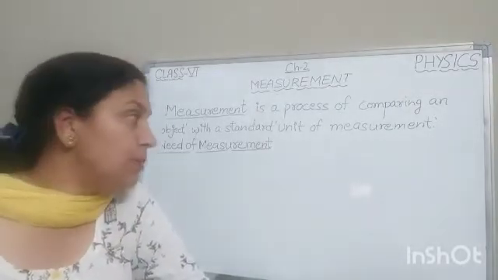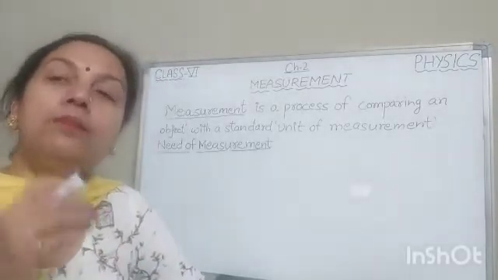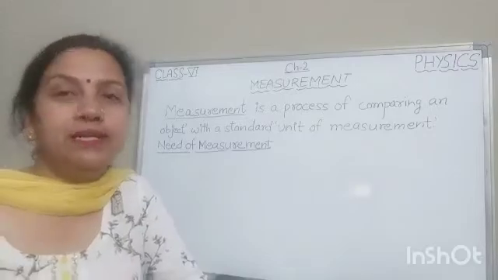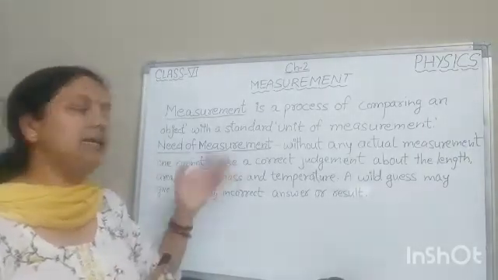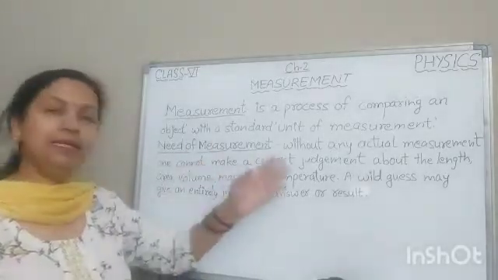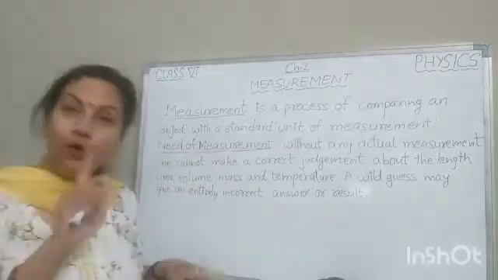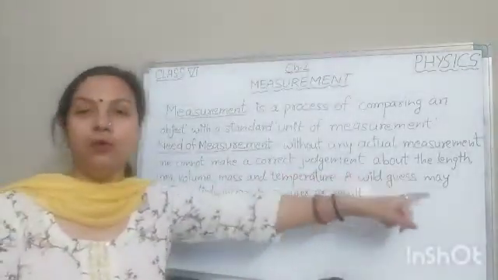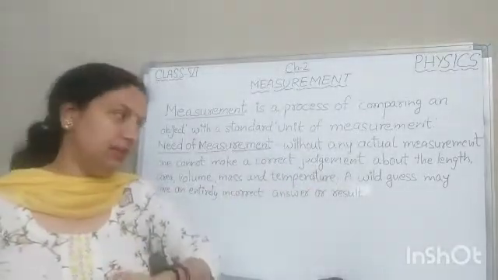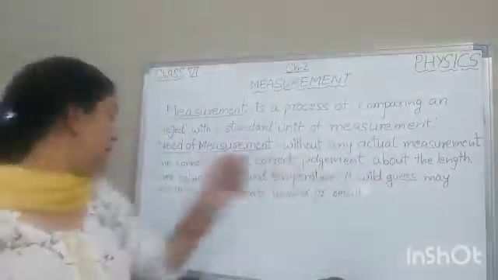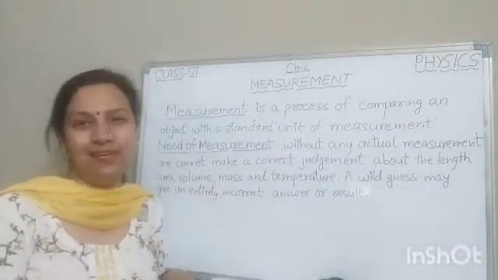So measurement is very important for that. He must take our measurement with the help of measuring tape. So now we can describe the need of measurement by saying that without any actual measurement, one cannot make a correct judgment about the length, area, volume, mass and temperature. A wild guess may give an entirely incorrect answer or result to us.